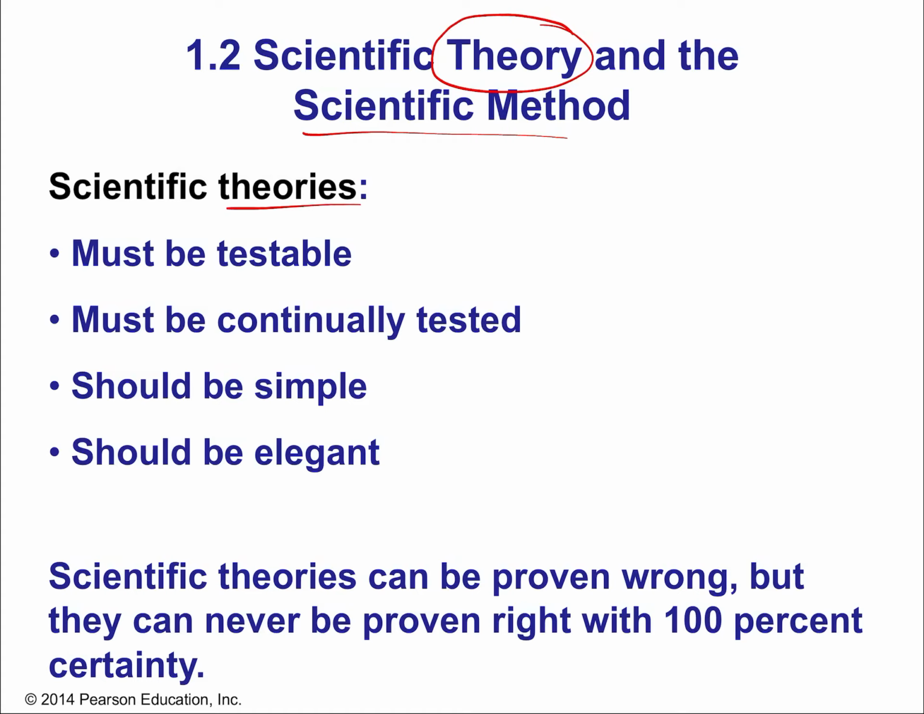So scientific theories must be testable. They must be continually tested because some new information can show that the theory was incomplete. They should be as simple as possible. You don't want overcomplexities because most likely that's wrong. In other words, they should be elegant. Scientific theories can be proven wrong. They often are. But they can never be proven right with 100% certainty, because they're always being continually tested. If you're right with 100% certainty, then you are overly certain.